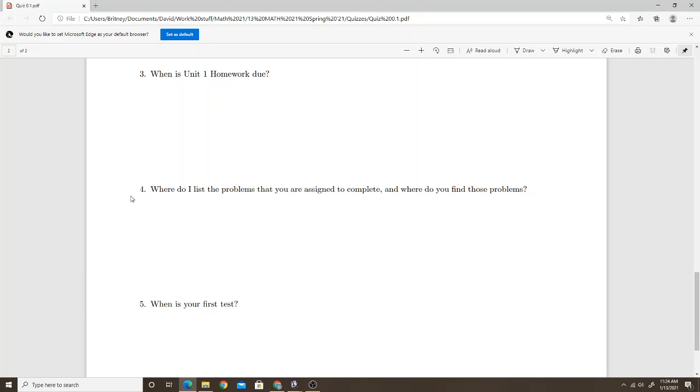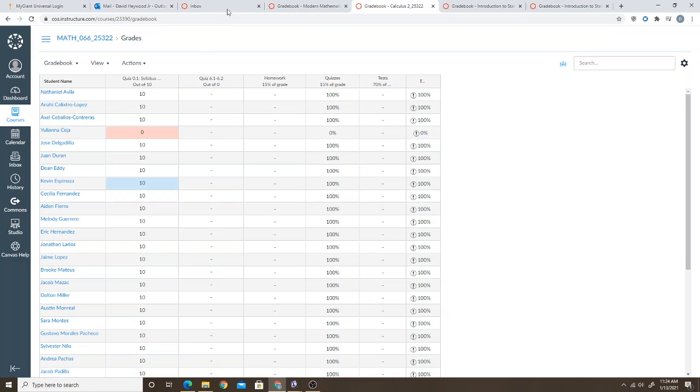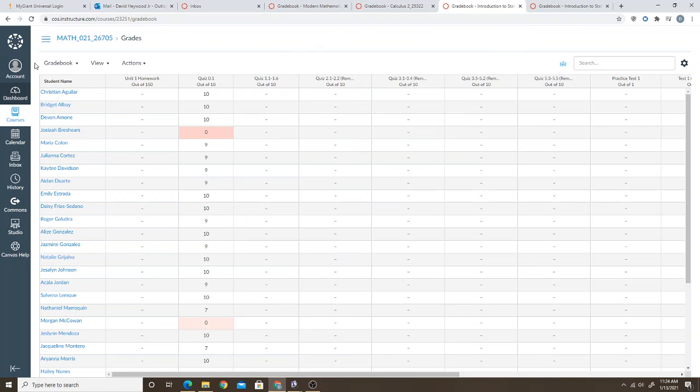Question 4, where do I list the problems that you are assigned to complete, and where do you find those problems? Now, this one is the one that people got wrong more than any other problem on this quiz. Please pay attention to the answer to this question. Where do I list the problems that you are assigned to complete? I list them at the bottom of the last page of lecture notes that I post with each lecture video, right?